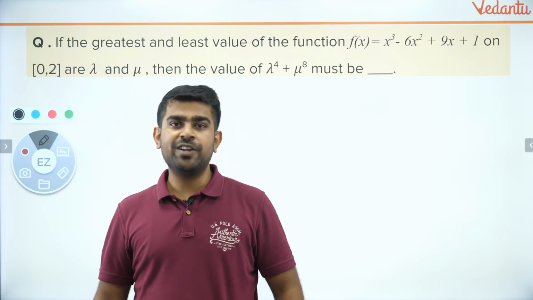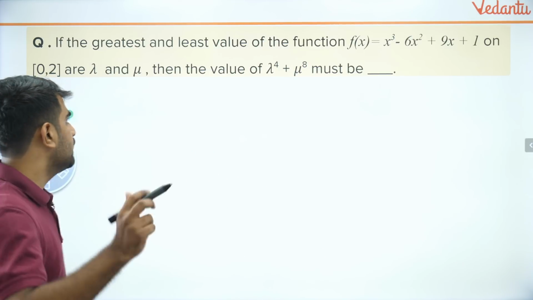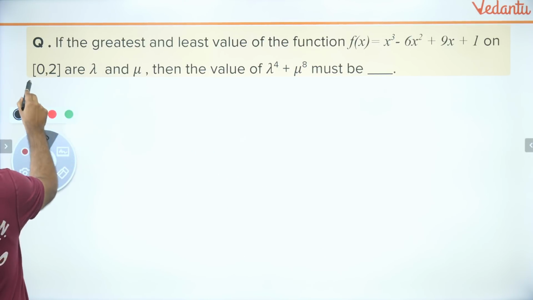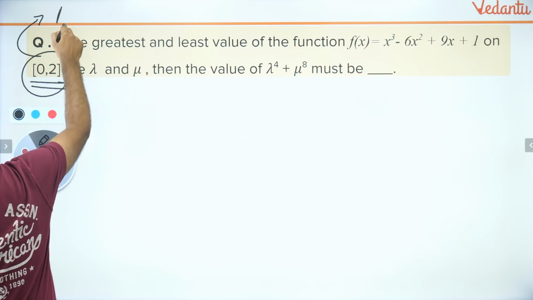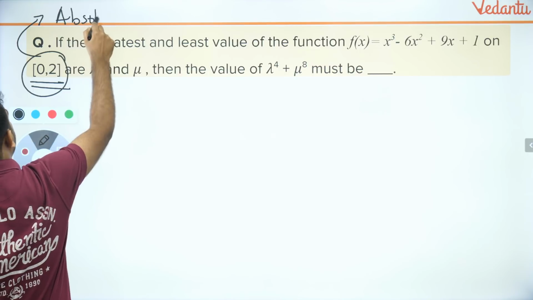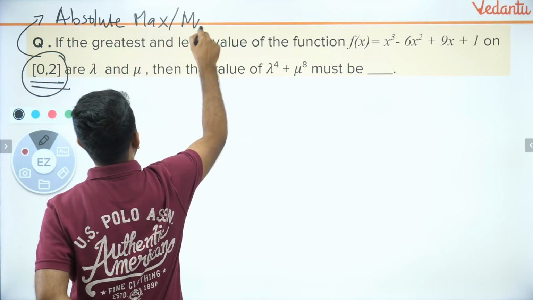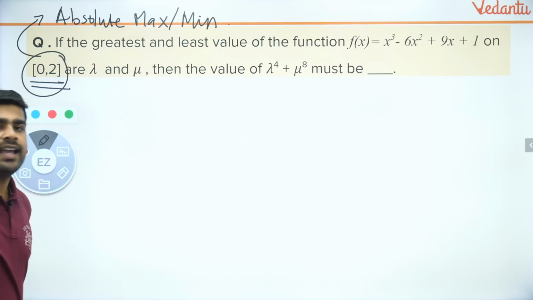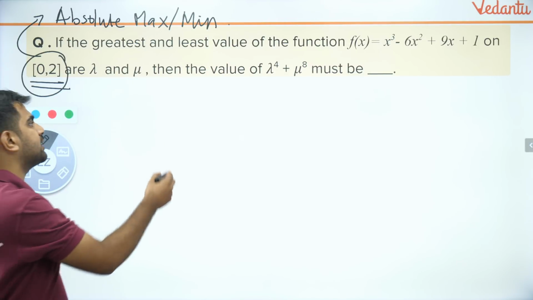Yes, Shivam, I know we discussed a lot, but we will try to move faster. Okay, I'm going to move faster. Let's get started. So guys, this is a good question because you have a closed interval. When you have a closed interval, you have to check for absolute maxima and minima. How do you do that? I'm going to teach you that right now.